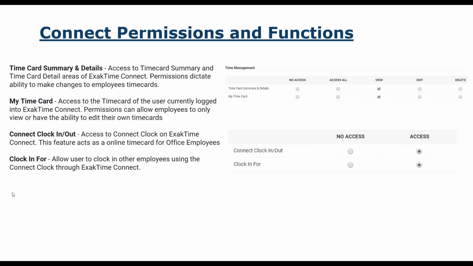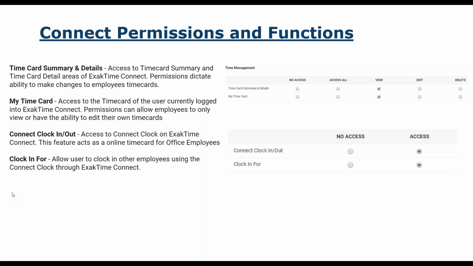And then when you are having a supervisor and you want them to log on to the dashboard and approve time cards, then you do want the time card summary details at least to view. If you have it edit and also delete, there is an audit trail report because they're going to have their own separate username and login. So you can run an audit report and it will show you every time record that they modified. So there is an audit trail if you're going to allow your supervisors to edit time records. They can view their own time records.